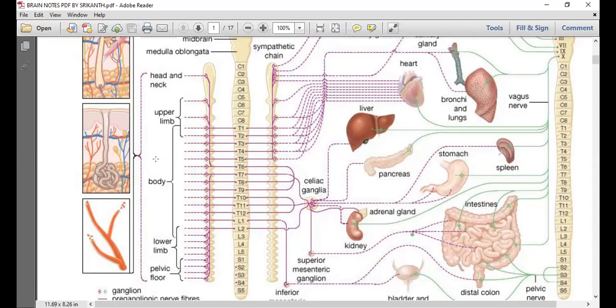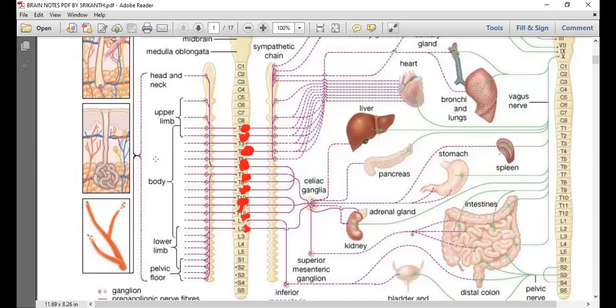Why is it called thoracolumbar division? So I'm using red color. Why is it called thoracolumbar division? Because the cell bodies of the preganglionic neurons are located in the thoracic and lumbar regions of the spinal cord. This is the story.